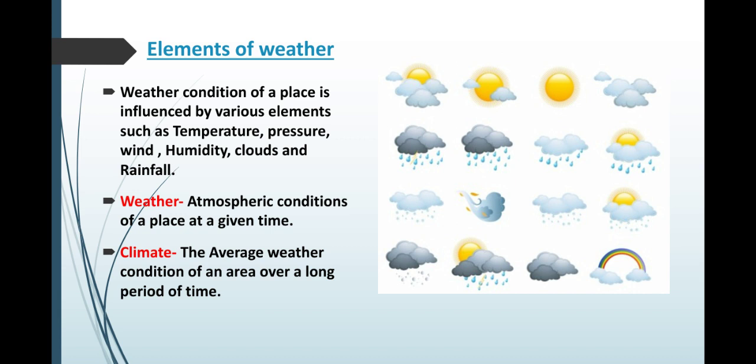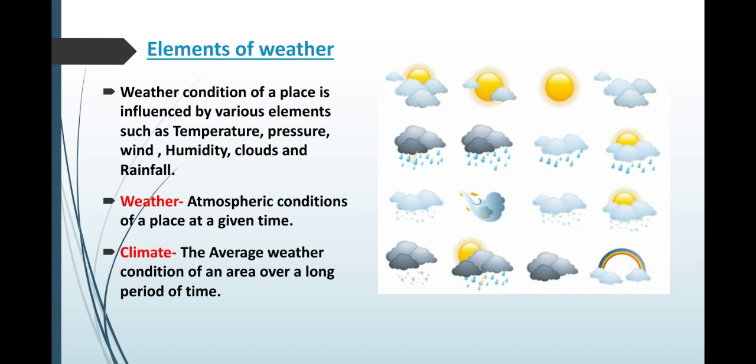Now, what is weather? Weather is the atmospheric condition of a place at a given time, whereas climate is the average weather condition of an area over a long period of time. If you have heard the news, they always tell the weather report. They never say climate report. A weather report is the condition of a place at a given time, that is for one day. Climate is judged by looking at years together.